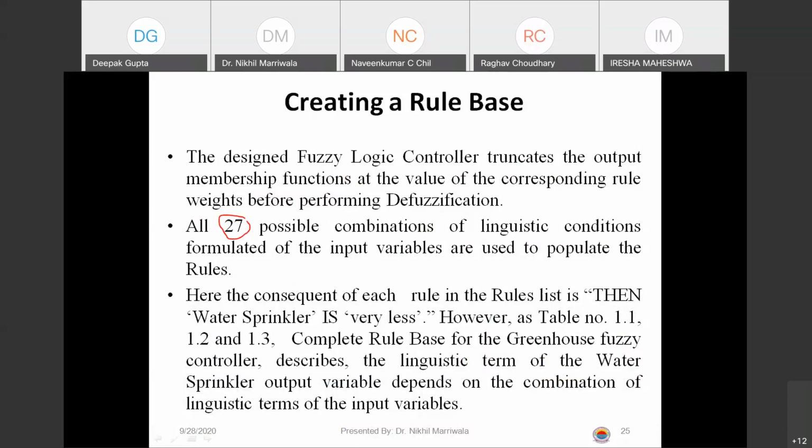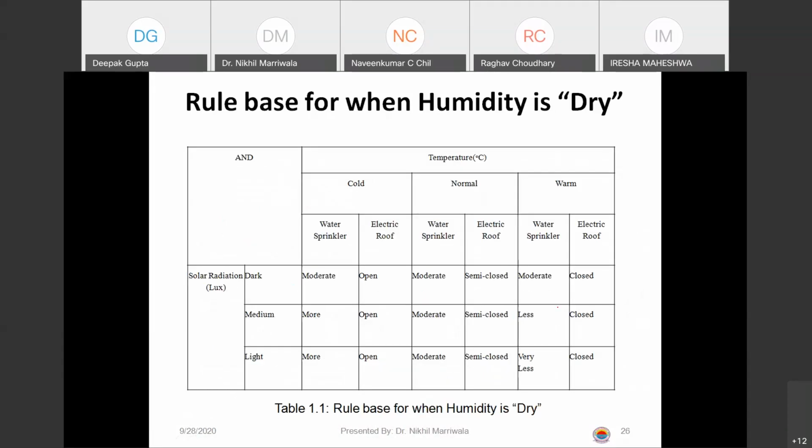The consequent of each rule is again based on an if-then-else statement, and these are the tables. Again, as I told you, we need to formulate an ANDing table for this. Now, this is important: the solar radiation and temperature. Temperature is either cold, normal, or warm. Solar radiation is dark, medium, or light. Now, all this can be taken into consideration to formulate the rule.